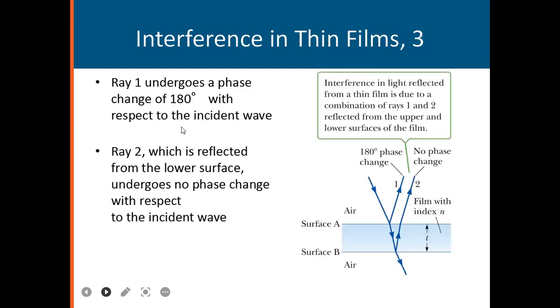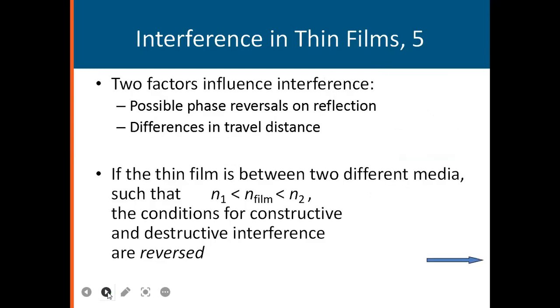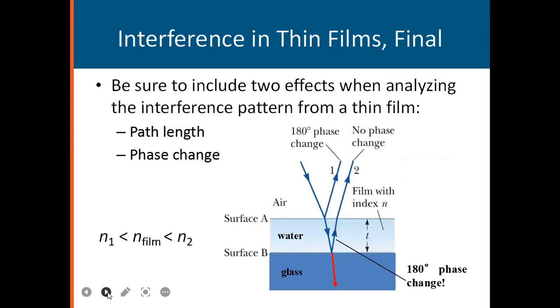So ray, this is another interference in thin film, 3, and this is 1, film 4, 5. So finally we get this.